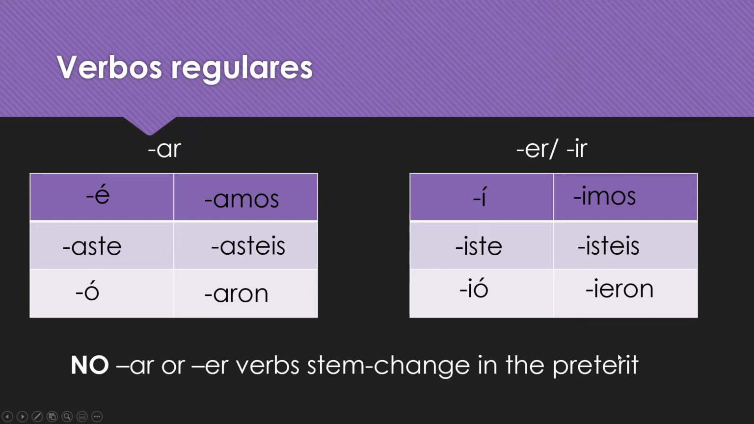Good thing. There are no AR or ER verbs that stem change in the preterite. There are some IRs, but we haven't gotten there yet, so we're not doing those. Okay, so all verbs that were originally stem changers that are ARs and ERs in the present tense, they're regular in the preterite. So don't you worry about those. Conjugate them like they are regular preterite verbs. You still have to know them in present because we're still going to use them there. But in the preterite, they're regular.